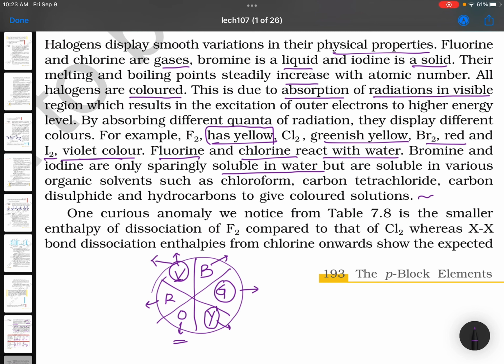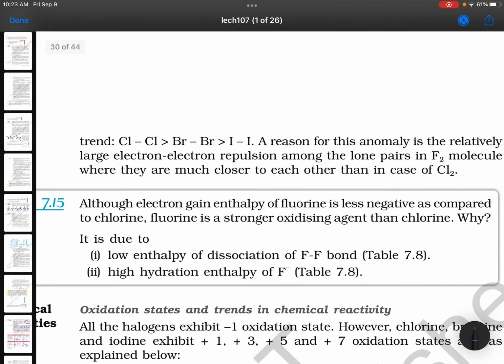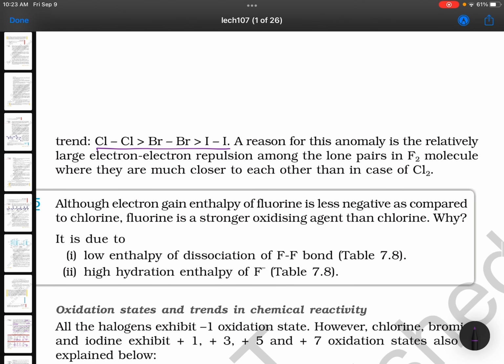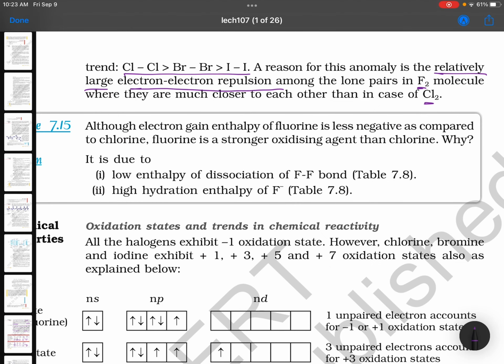One curious anomaly we noticed from table 7.8 is the smaller enthalpy of dissociation of fluorine compared to Cl2. That is because, you see the order, a reason for the anomaly is the relatively large electron-electron repulsions in fluorine. That's why it is less than chlorine. That point we were discussing. Also the electron gain enthalpy of fluorine is less, and fluorine is the strongest oxidizing agent. This is given because the bond dissociation energy is less and the hydration enthalpy is more.